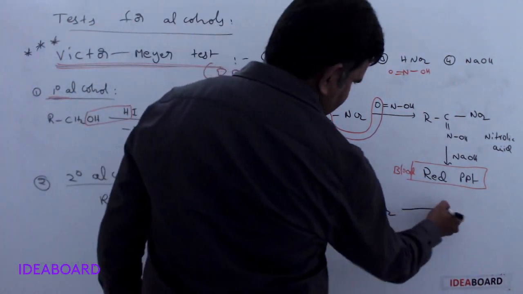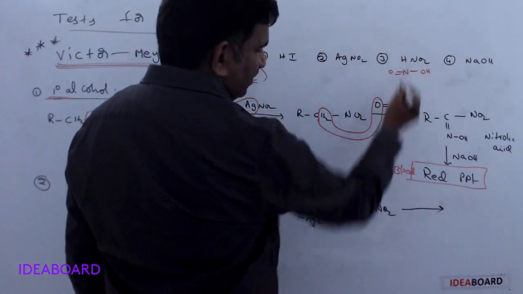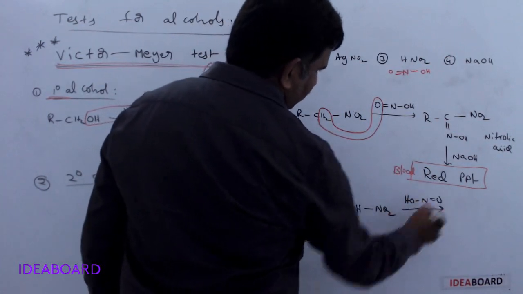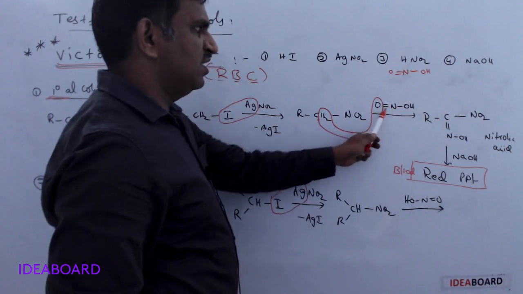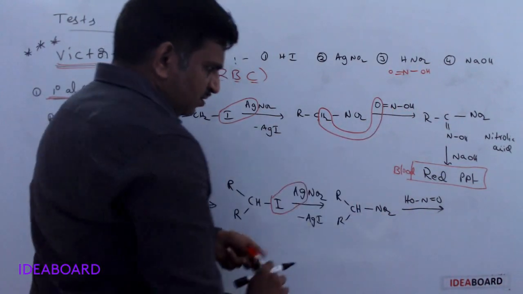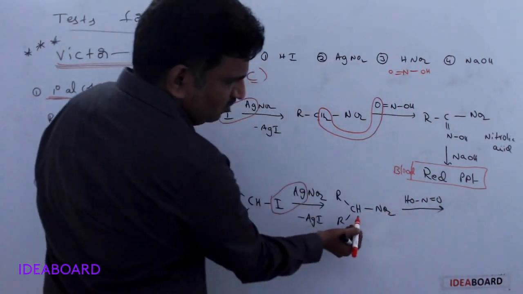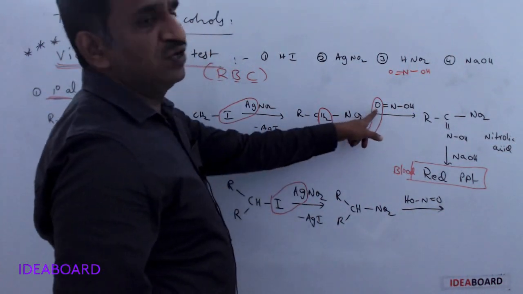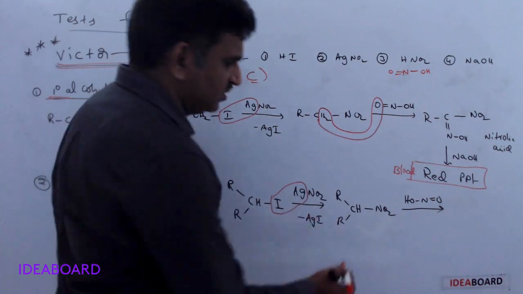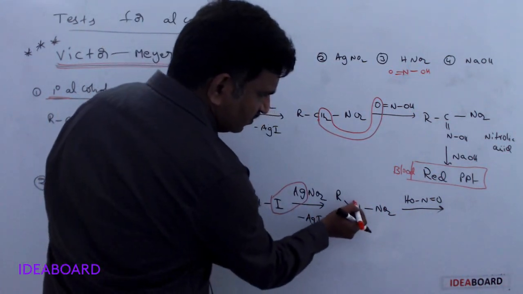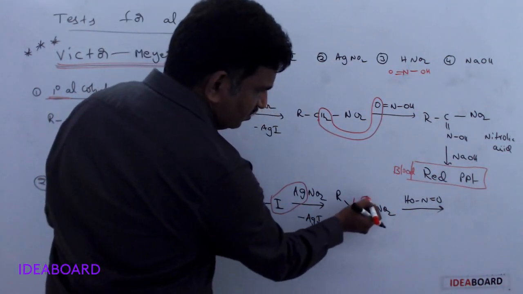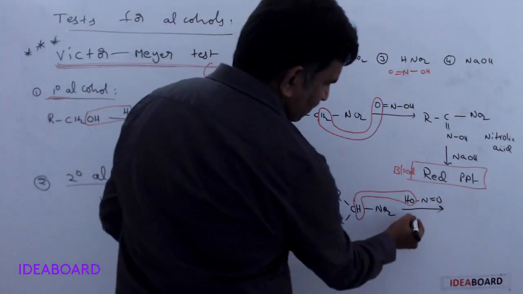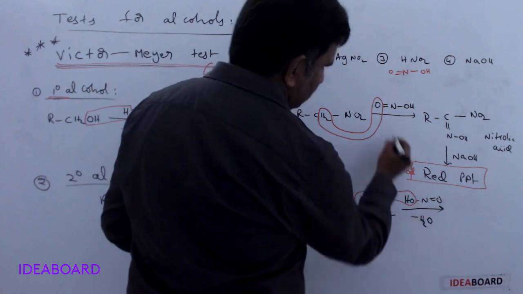The next step: I am taking nitrous acid, HO, N double bond O. Why do we take it in this direction? Here one hydrogen is present, whereas in the primary case we had two hydrogens, so O was removed. Now I remove the hydrogen and OH group, so minus H2O here also.